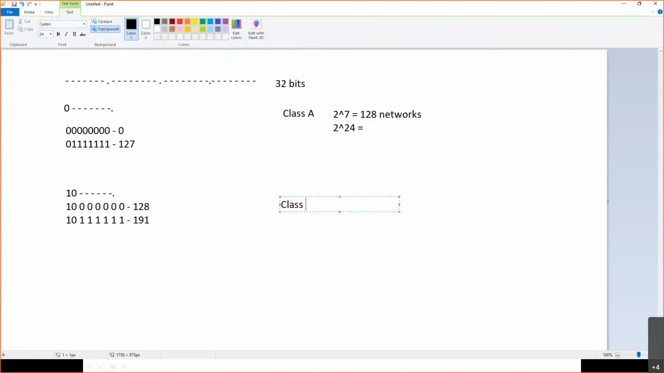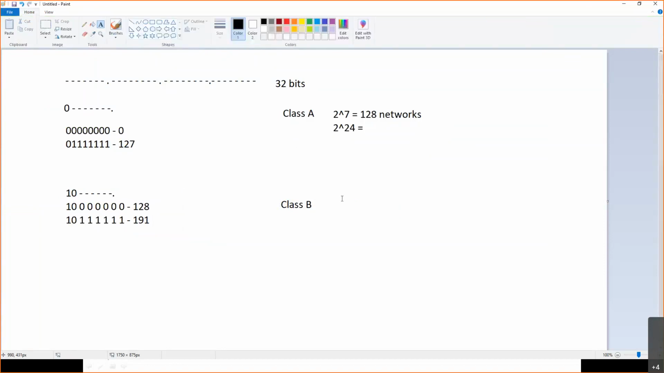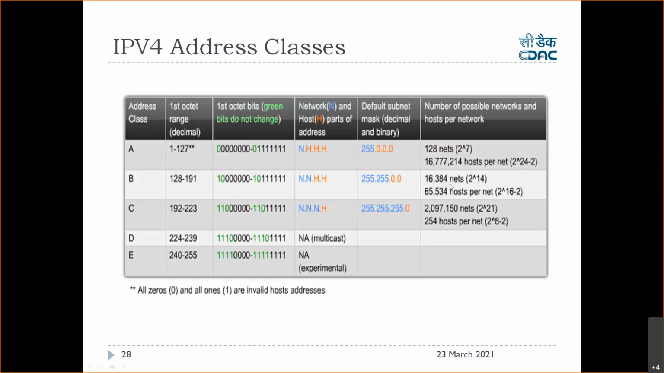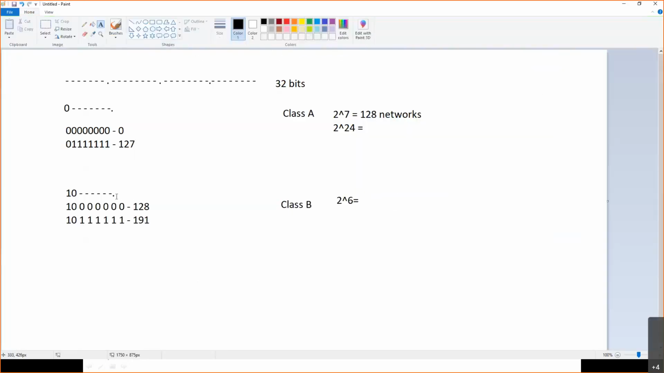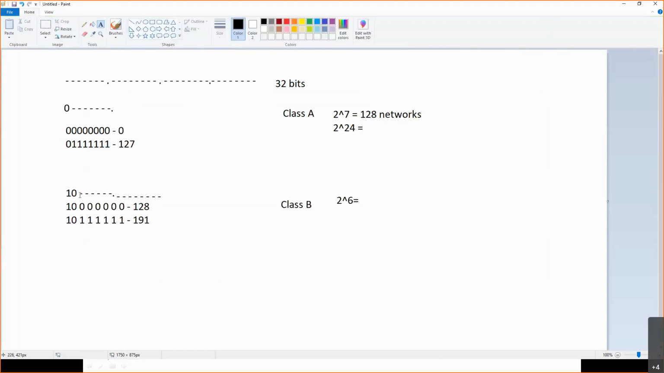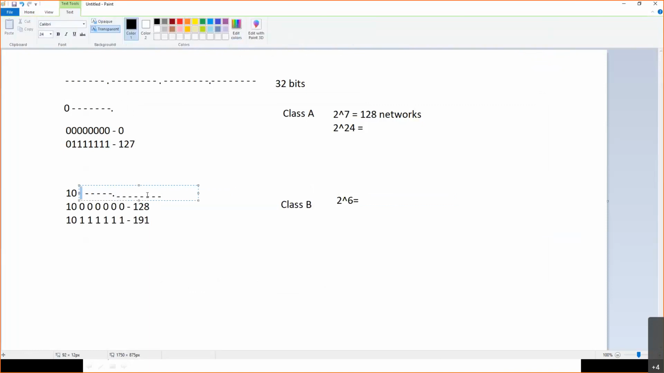In class B, how many networks can there be? So 2 bits are fixed here. How many bits are remaining, which are varying here? 6 bits. Sorry, in class B there are 2 network octets which are set. So here also the network octet will be there, 2, 3, 4, 5, 6, 7, 8. 2 network octets, so 6 plus 8, 14. 2 to the raise 14.